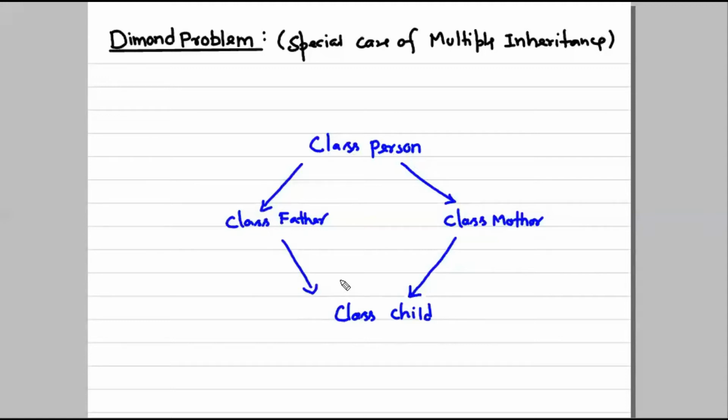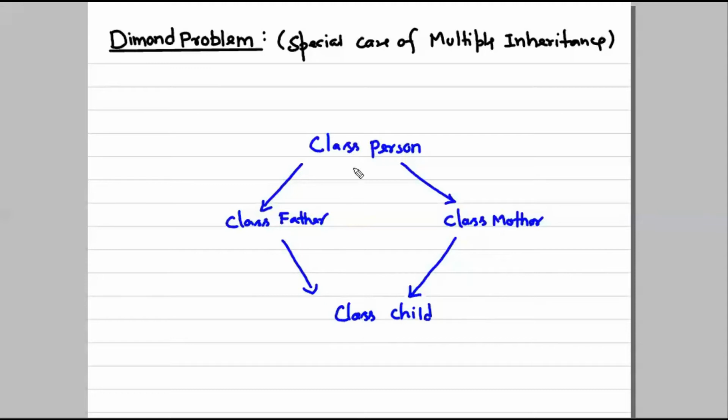As in C++, multiple inheritance is allowed, so at one time the Child class is inheriting properties of two classes, the Father class and the Mother class. This example is quite realistic, so you can relate to it.